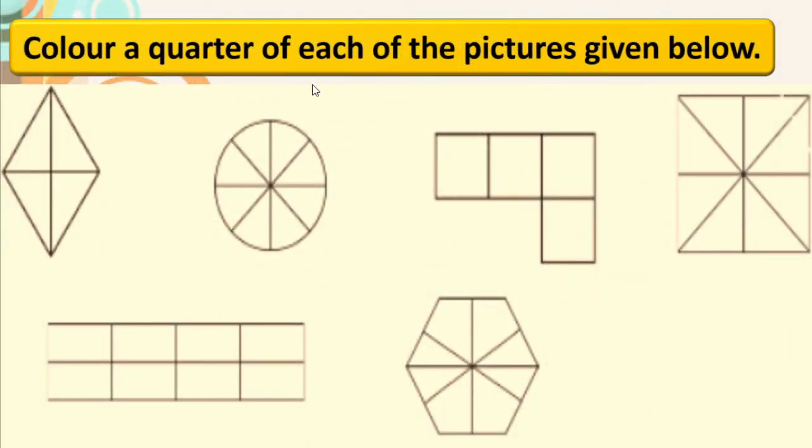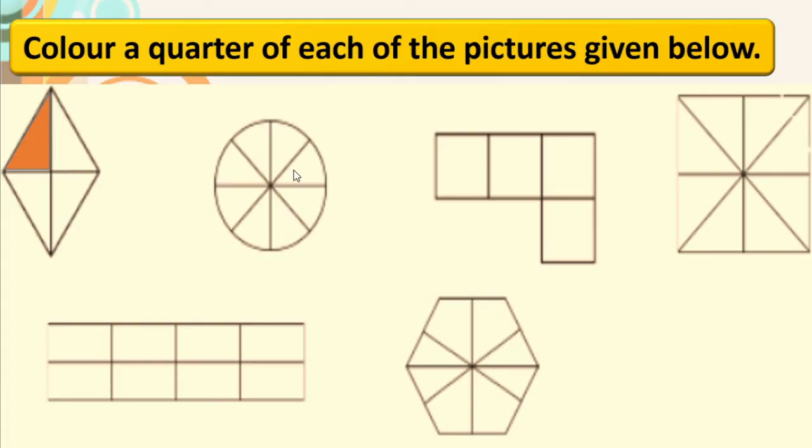Color a quarter part of each of the pictures given below. Earlier we colored half part of the pictures given, isn't it? Now we will color quarter part of each picture. See, this is the first one, it has 4 parts. Quarter part means only 1 part we have to color. Right?